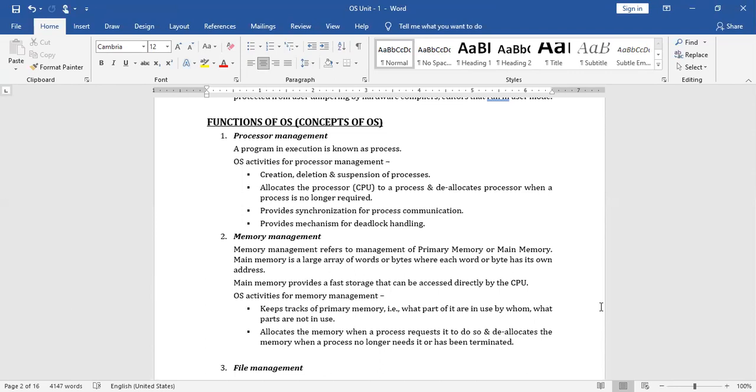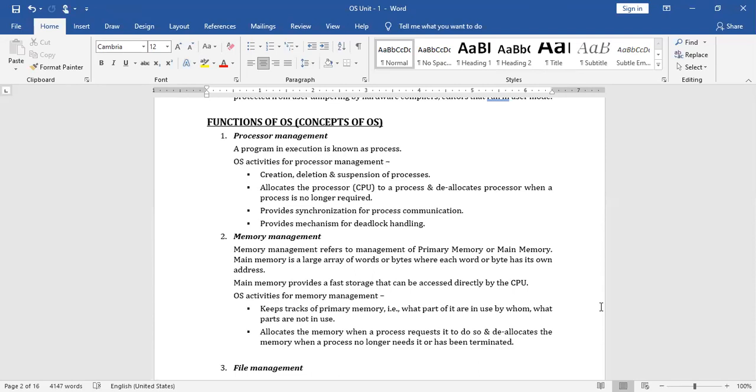Almost all modern contemporary computer systems allow multiple programs to be loaded into memory and executed concurrently. This evolution required a form of control and more compartmentalization of the various programs.